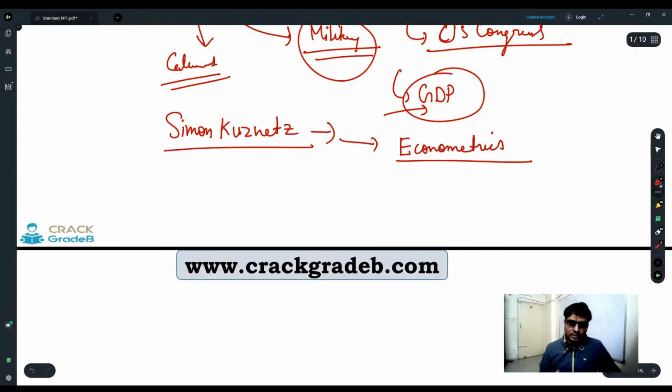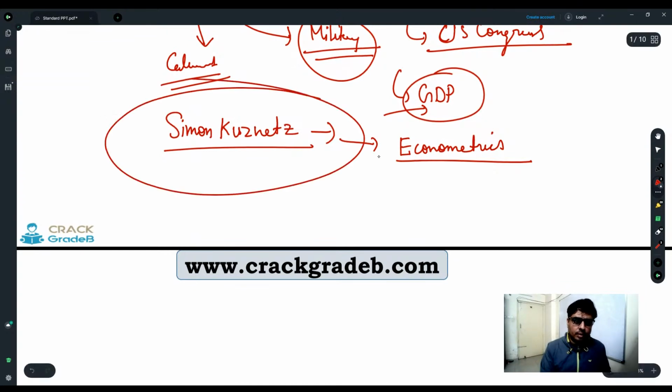So he was considered the founding father of econometrics, and in econometrics we use complex mathematical operations to calculate the desired thing, whether it is GDP, money supply, whatever. Whatever mathematical and statistical part you are using in economics was given or initiated by Simon Kuznets through econometrics.